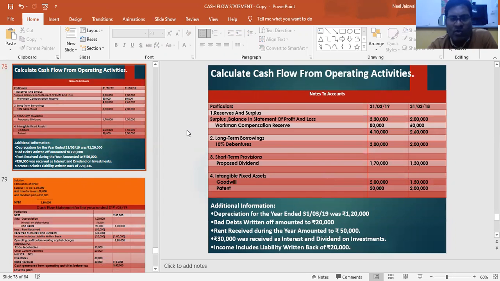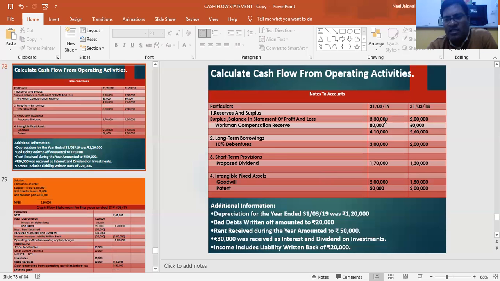So first step, we have to calculate NPBT. For that we will see reserves and surplus, short-term provisions, loans and debentures, and additional information. Reserves and surplus has a note. Surplus last year 2 lakh, this year 3 lakh 30.